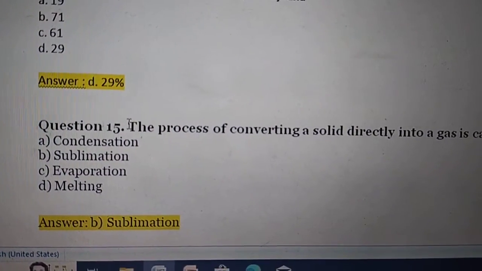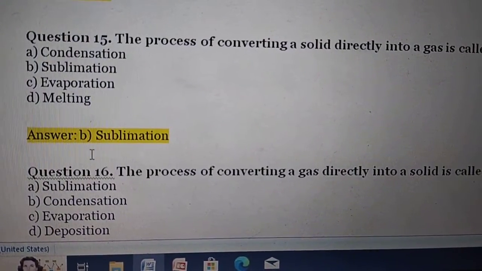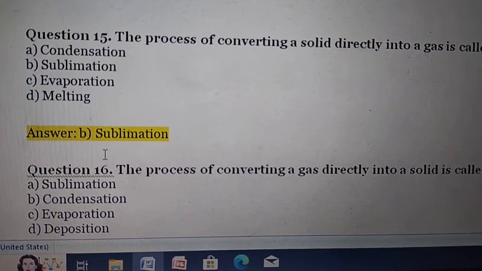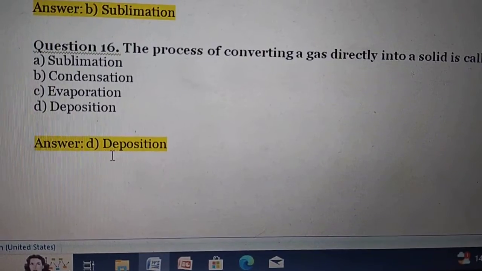The process of converting solid directly into gas is called sublimation. The process of converting gas directly into solid is called deposition.